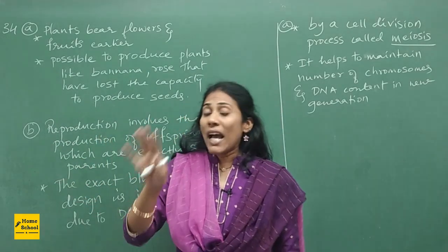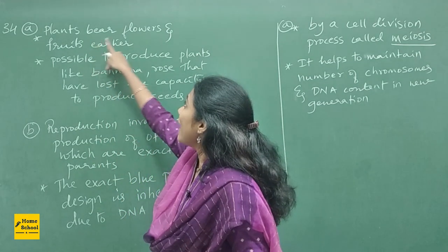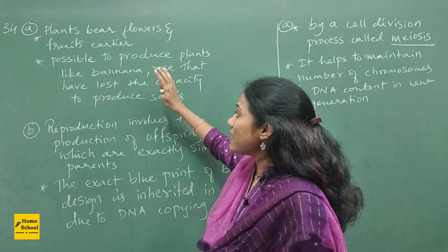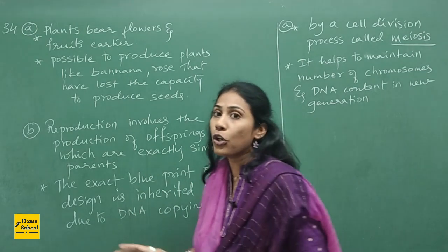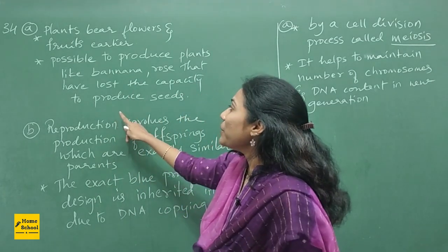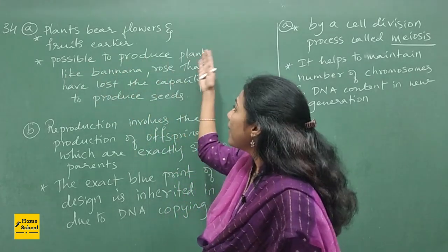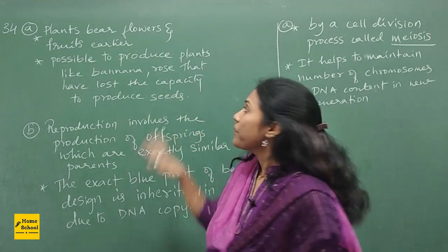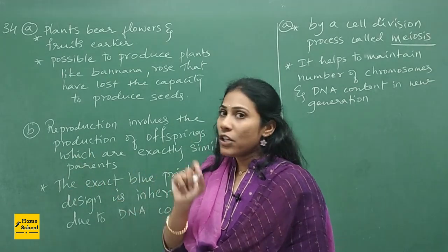The first one, plants bear flowers and fruits much early, isn't it? So I have written plants bear flowers and fruits earlier. And the second point, the plants which have lost the capacity to produce seeds, those plants you can grow very easily, comfortably by vegetative propagation, isn't it? Through vegetative propagation, it is possible to produce plants like banana, rose that have lost the capacity to produce the seeds. So these 2 points are the best points that you can select to write the answer. That's all about question A.